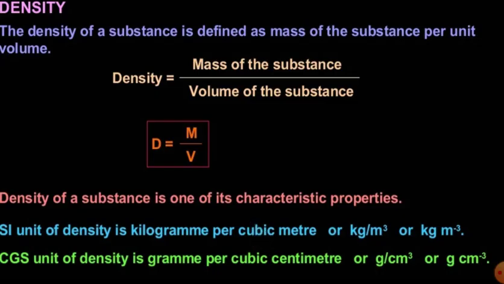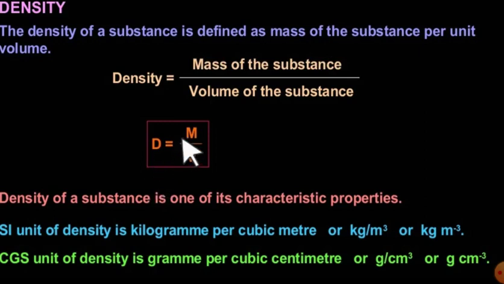Now let's see about density, and then we will quickly switch to relative density, and we will wind up today's class. Now let's see what is meant by density. We simply define density as mass per unit volume. Mass per unit volume means you divide the total mass by its own volume.